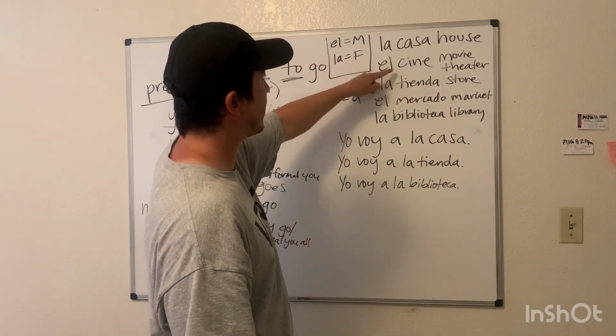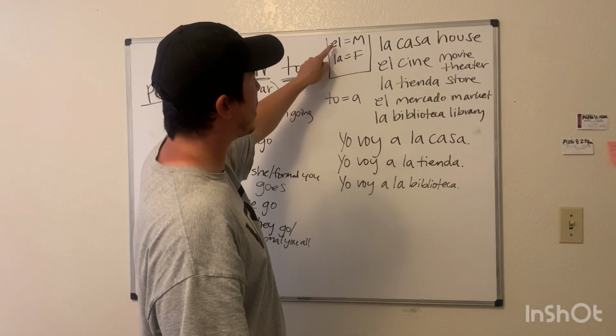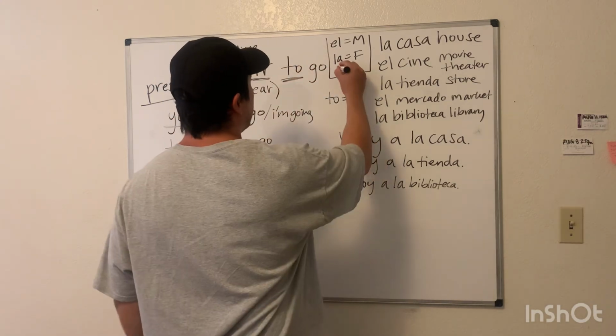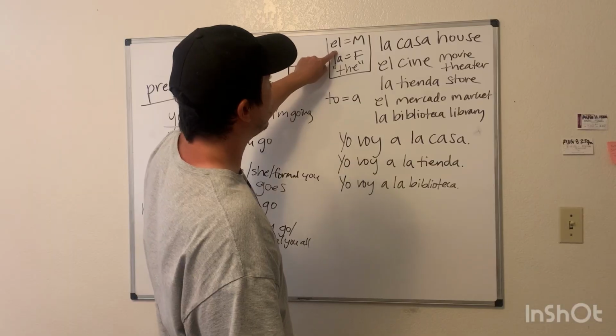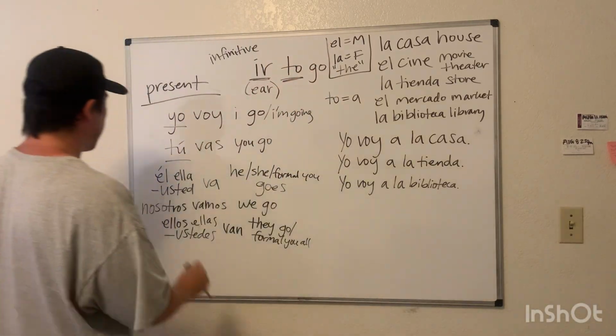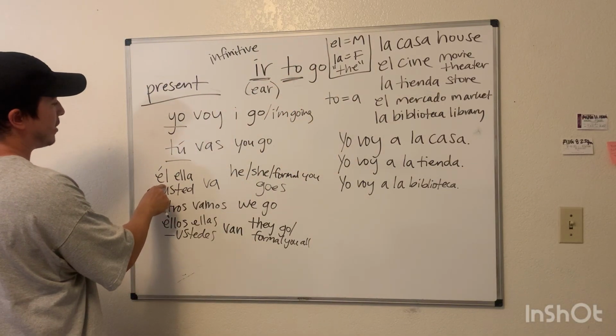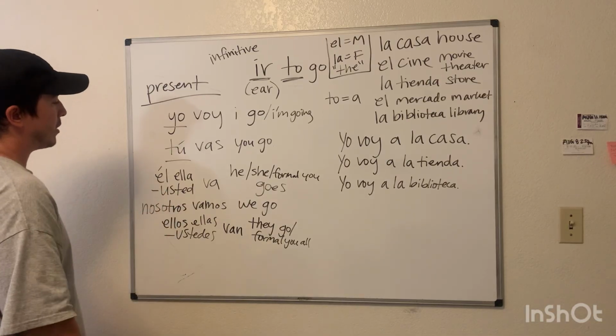El cine is masculine, and el means the. El and la are the, and el here means the, but él here means he or him.